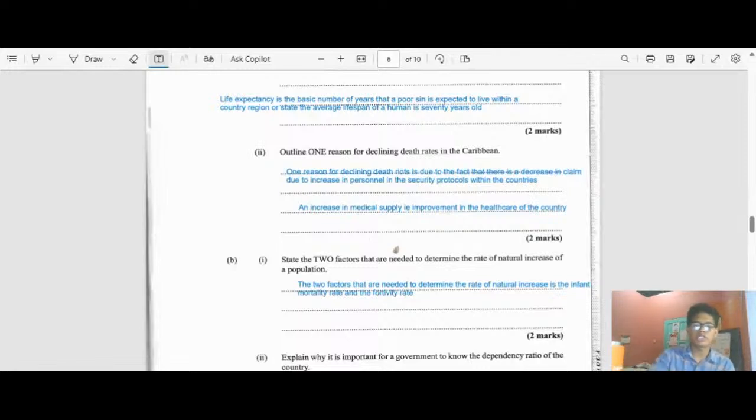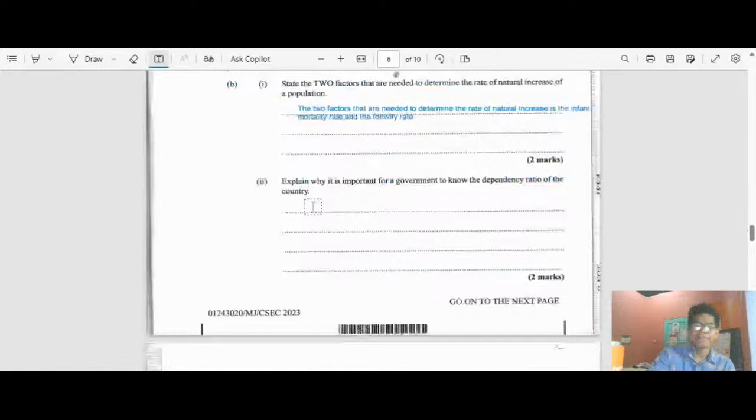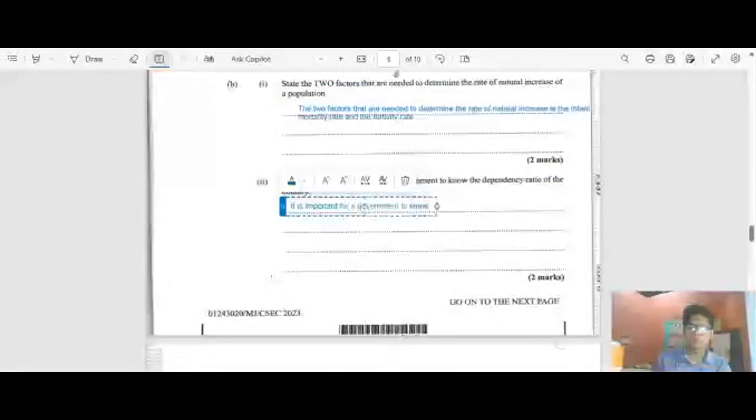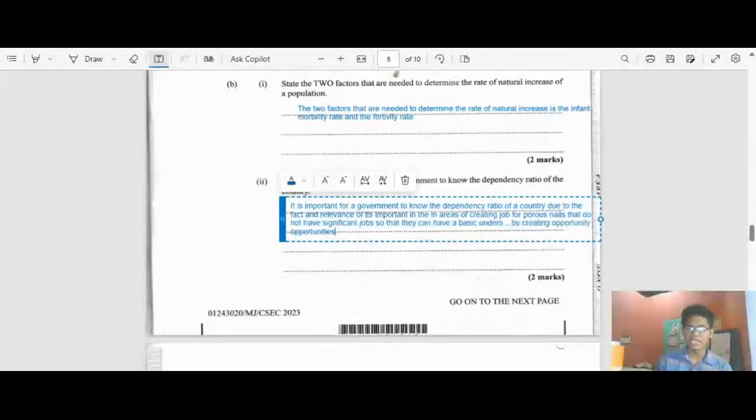And let us go on into question BII. Explain why it is important for a government to know the dependency ratio of a population. This is a basic one. The dependency ratio of a country is important in the area of creating jobs for personnel that do not have significant jobs, so that the government can have a basic understanding of those that are employed and those that are unemployed, to know whether they have to increase employment by creating opportunities, i.e. infrastructure, recreational activities, etc., so that persons can have sustainable jobs.